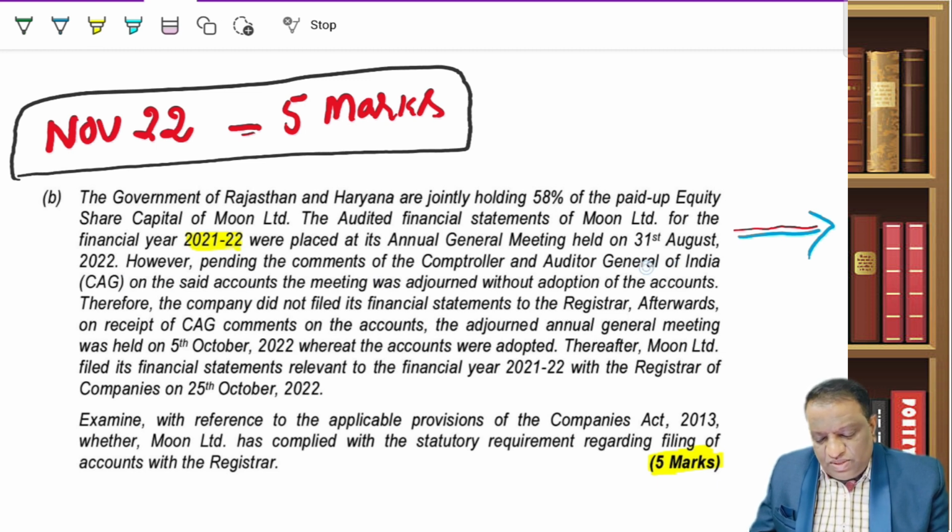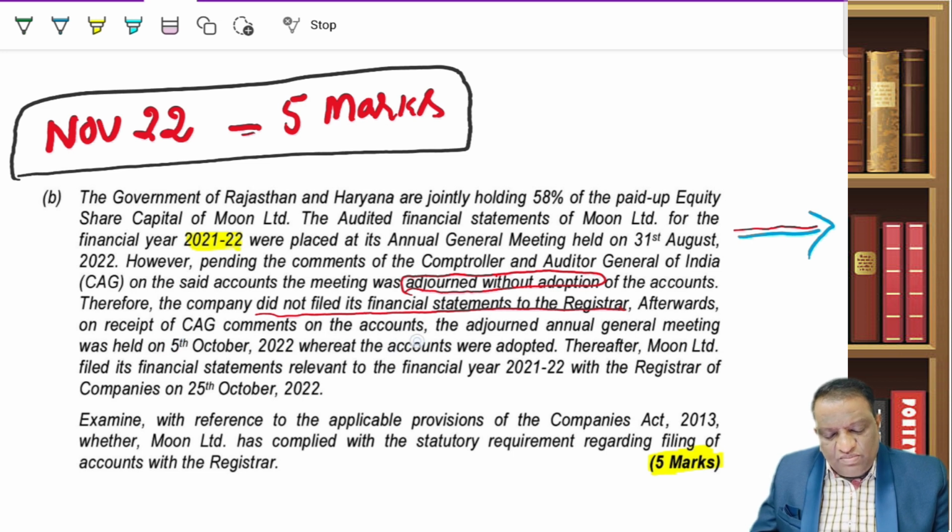However, pending comments by the CAG, this meeting has been adjourned. So, without adoption, they had their AGM, but it is not adopted. It is adjourned, so without adopting the accounts. Therefore, the company did not file its financial statements with the ROC, which is not correct.